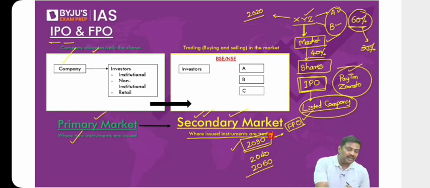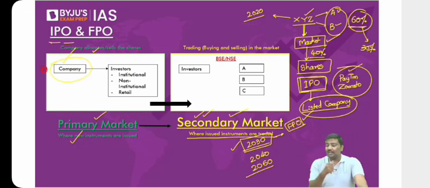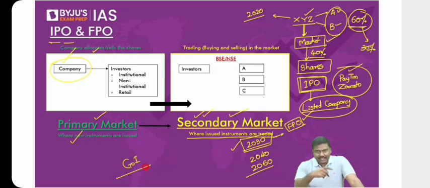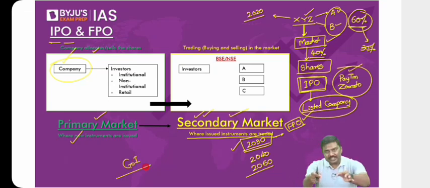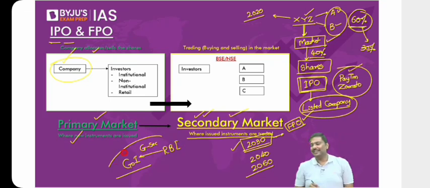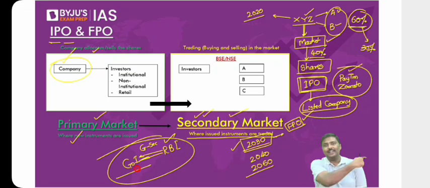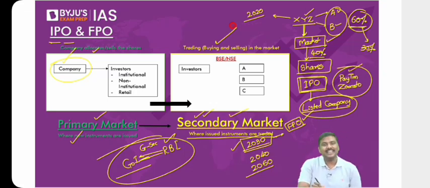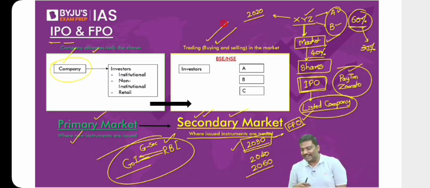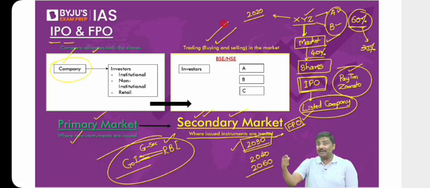Who is the issuing authority of G securities? Is it RBI? No, it is the Government of India. Now tell me how many times we have discussed the fact that RBI is not allowed to purchase G securities directly from the Government of India. Whereas on the other side, I've told you, RBI can purchase G securities from banks, from you, from the market. Is it not the secondary market? So RBI is allowed to purchase G securities in the secondary market, not from the primary market.